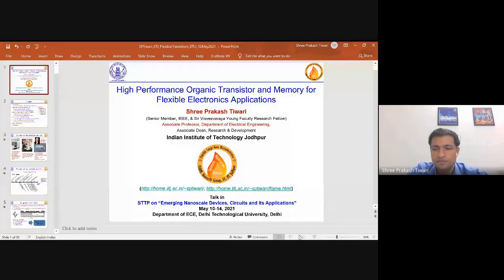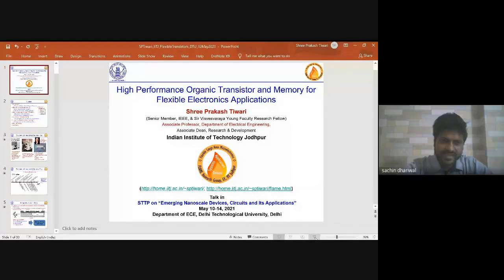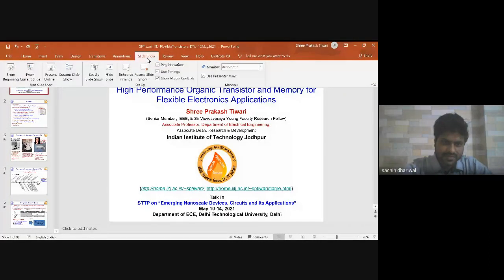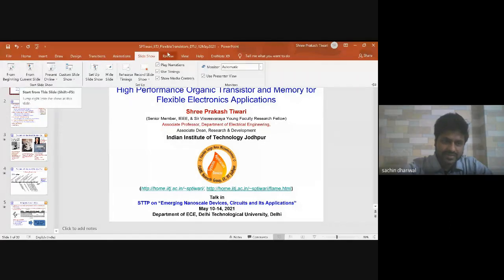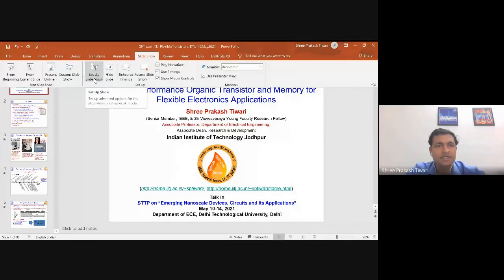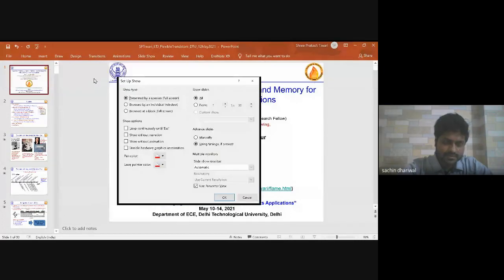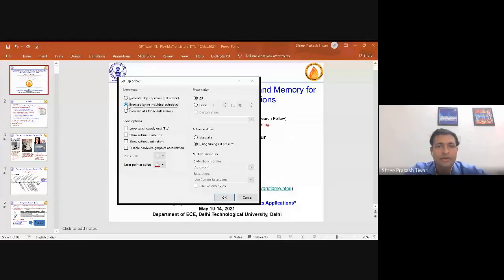Just right next to the animations there is an option of slideshow. Go to set up slideshow, and click browse by an individual window.